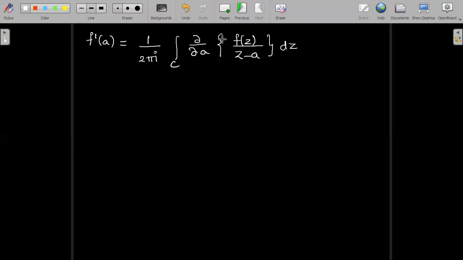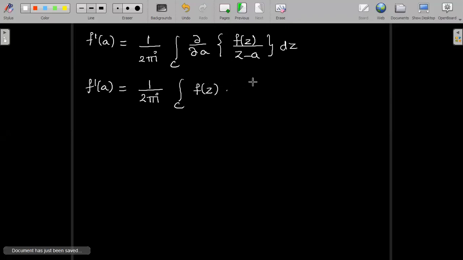Now with respect to a, when I differentiate partially, f(z) is a constant, so I can write it as it is. So this gives us 1 divided by 2 pi i integral over C of f(z) as it is, and we have to perform the partial differentiation of 1 by (z minus a).